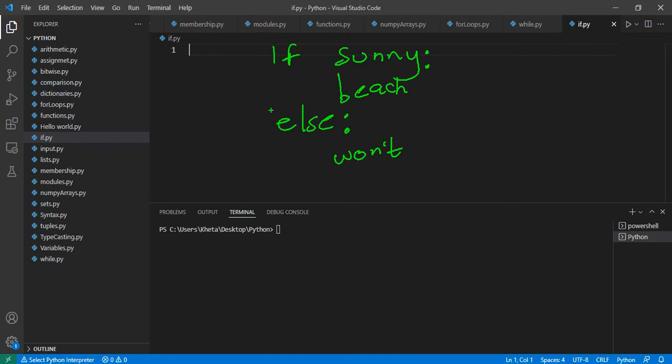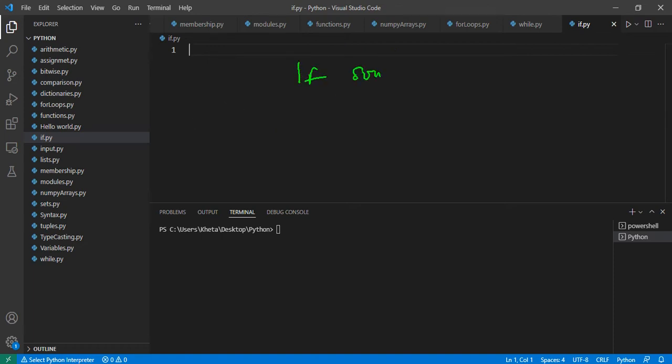But if we wanted to check for other things that we could do, we want the day to be eventful. We want to do something at least. So we shouldn't just depend on going to the beach or not going to the beach. So what would we do? We would basically then say that we want to look at some other options, right? So if it's sunny, we'll go to the beach.